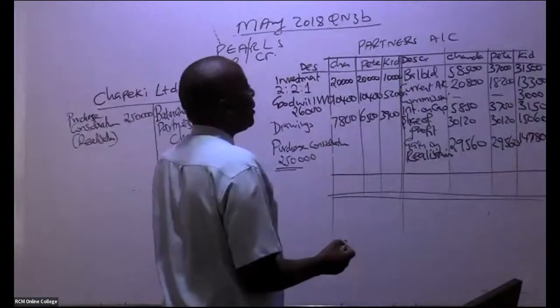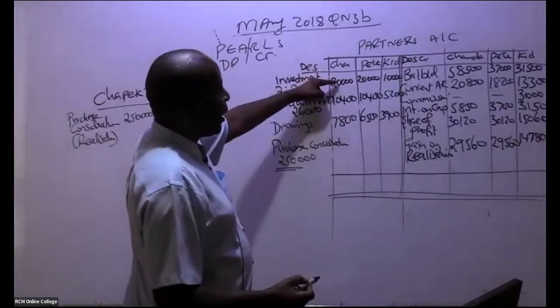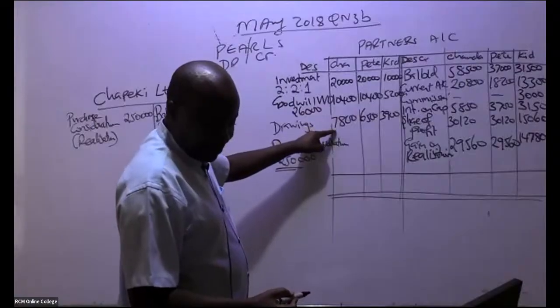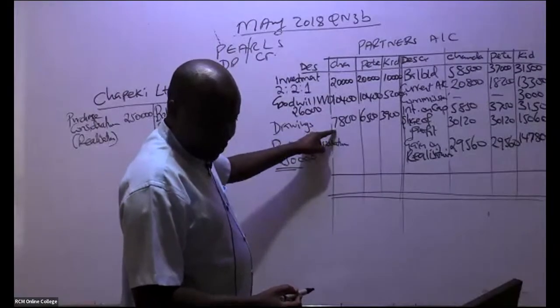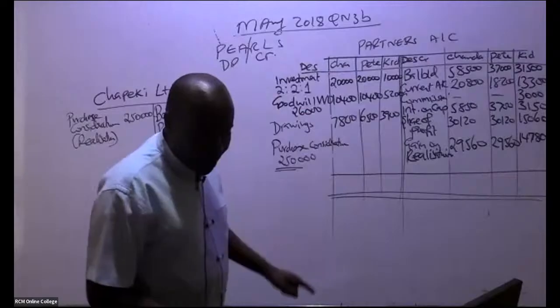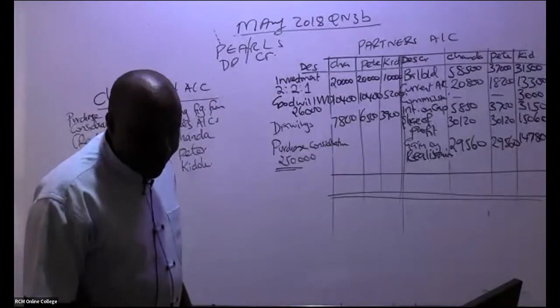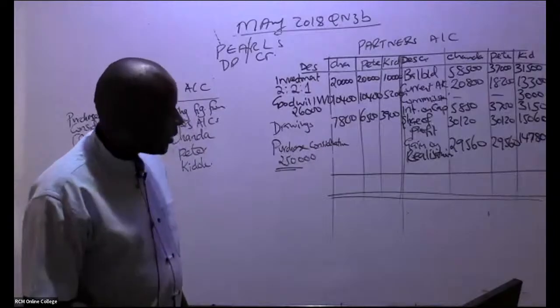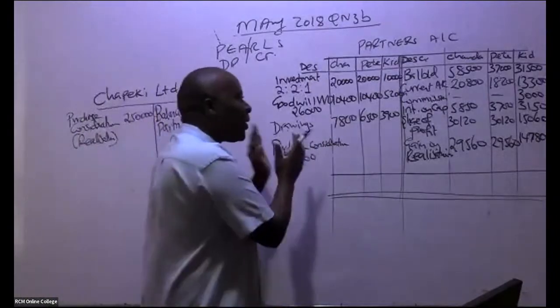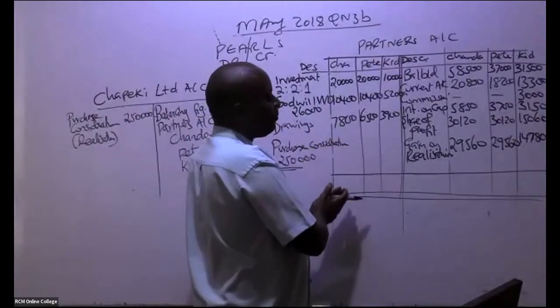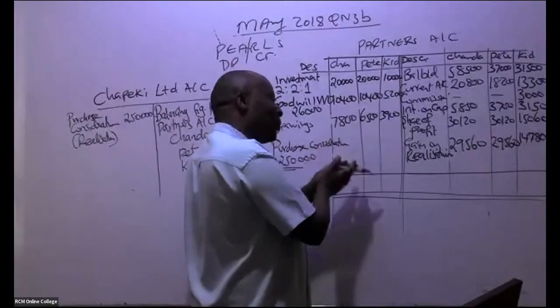So let's start with this ninja called Chanda. Are you able to add here for us 20 plus 10,400 plus 7,800? So already Sharon has given us figures. Remember purchase consideration. If you want to know whether you are wrong, for partnership accounts, purchase consideration must always come to the debit side.